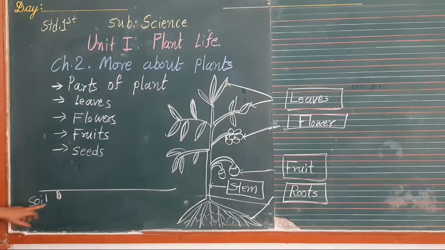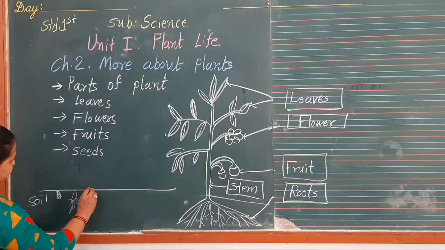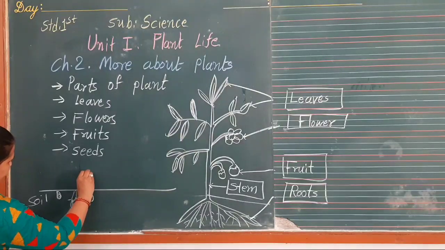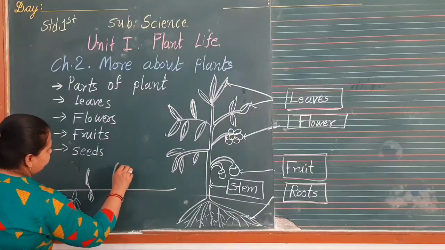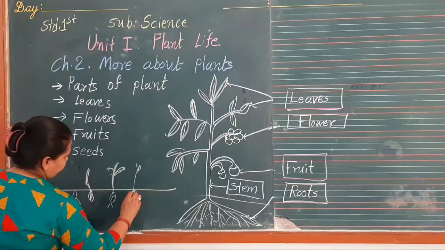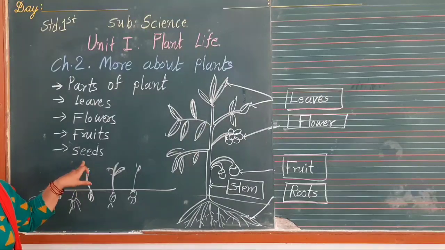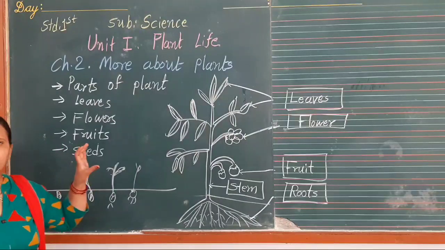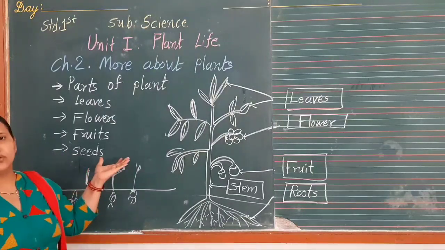If we sow the seed inside, it bears its roots first of all, then it bears its stem, and then from the stem it bears its leaves and other body parts with the help of air, water and sunlight. So air, water and sunlight are very necessary for the growing of a seed. It grows into a new plant.